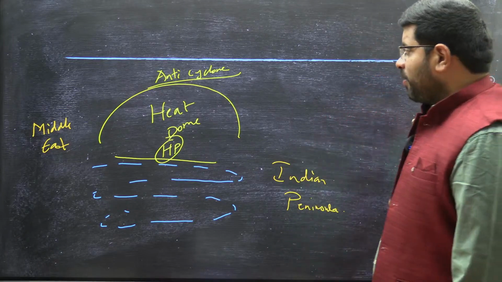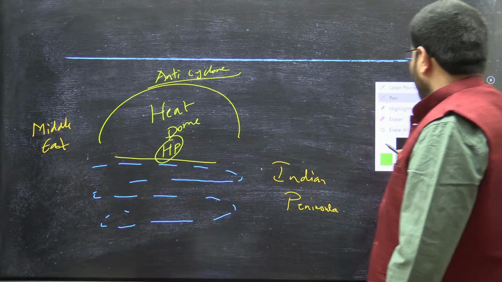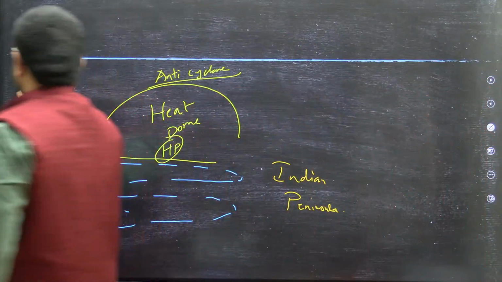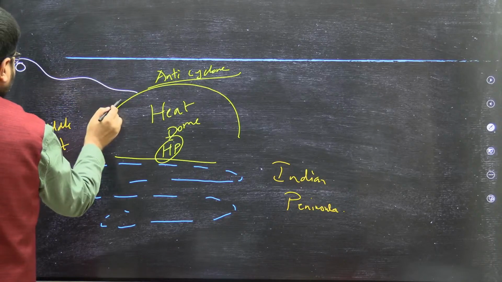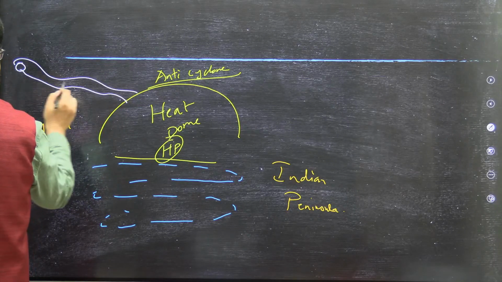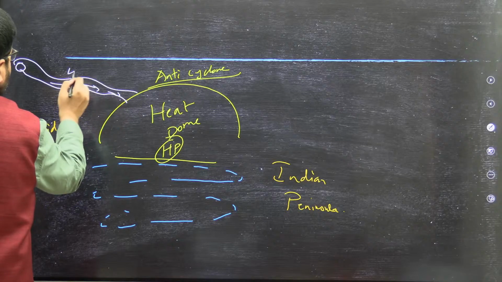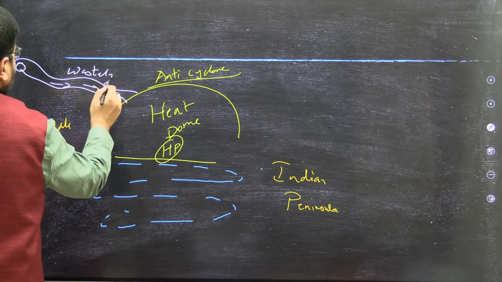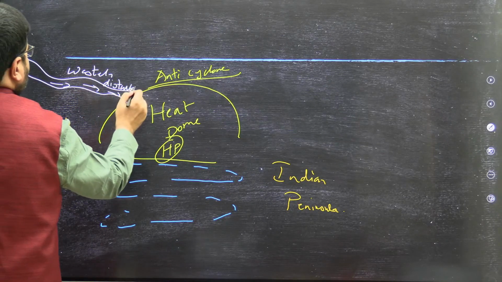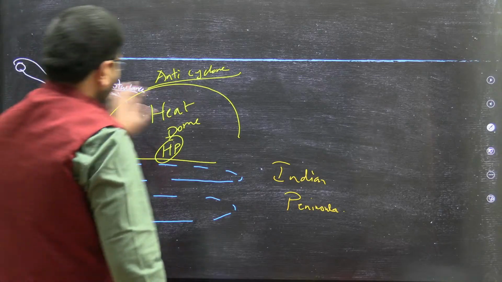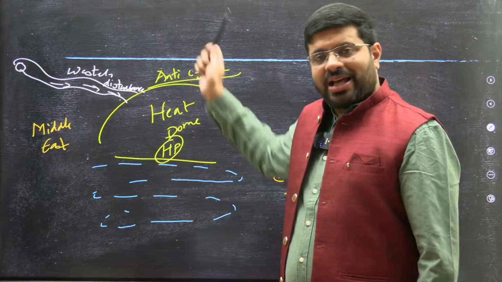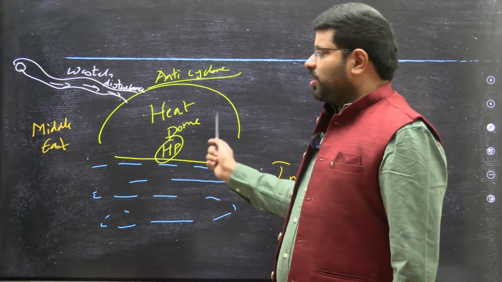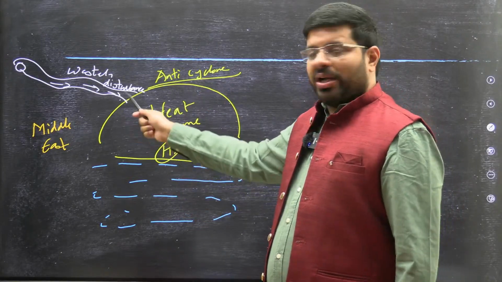So what happened? At the same time, there was another western disturbance. This heat dome, this anticyclone or high pressure, which is a big structure now, prevented the storm from entering into it.